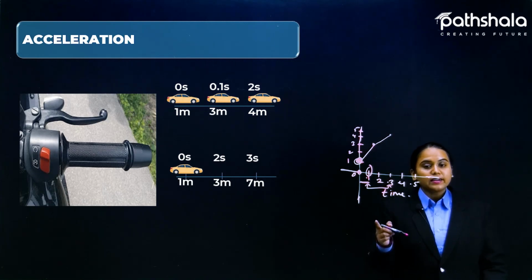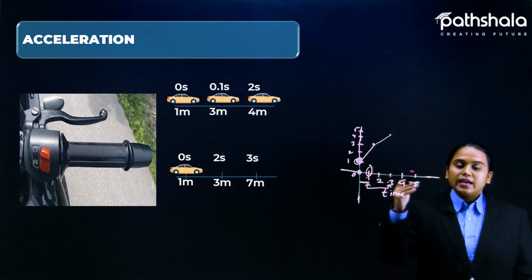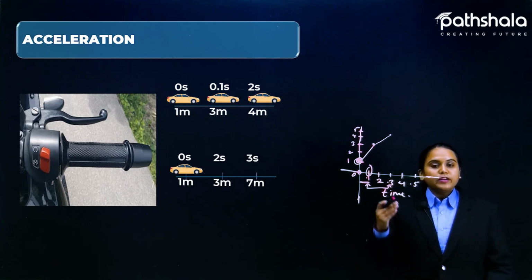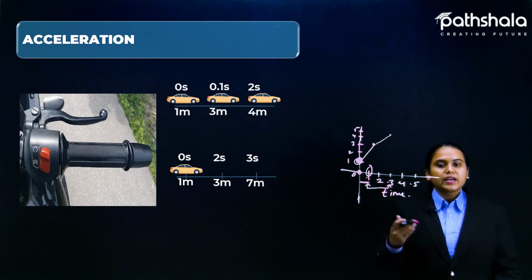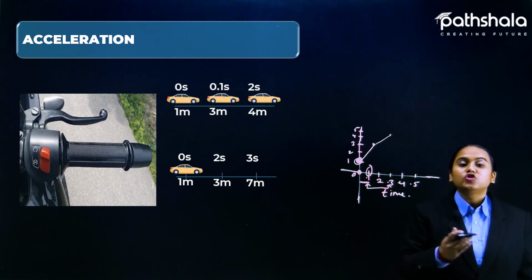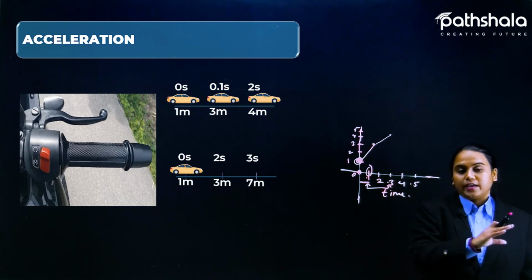So we can say here also there is a change in speed: in the first case it is 1 meter per second, then 3 by 2 meters per second, then 7 by 3 meters per second. So the speed is again and again changing. It is not continuous, that you get the same answer again.